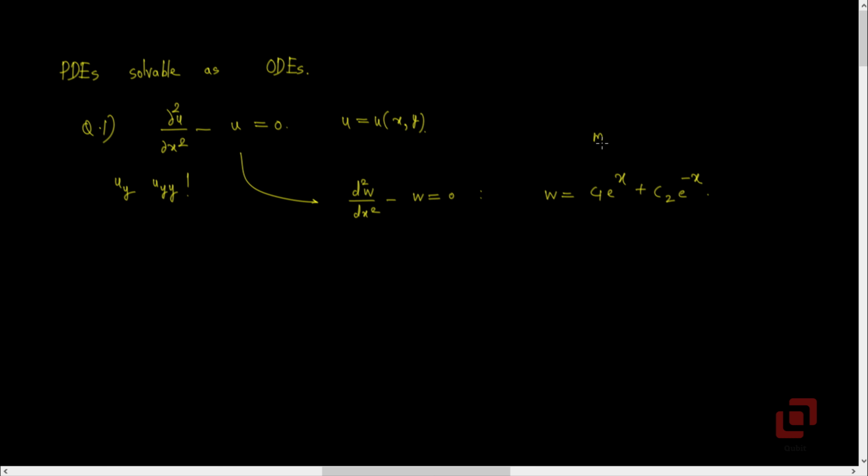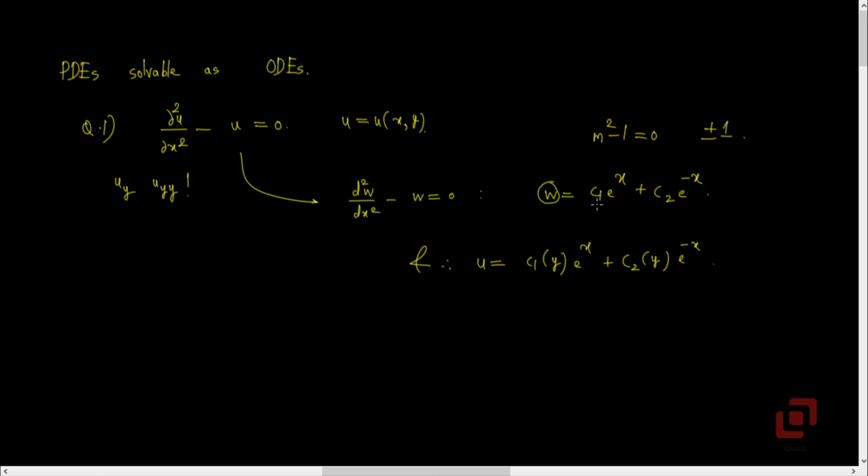Here we obtained the roots of the auxiliary equation m² − 1 = 0, which are ±1. But note that unlike w, u is not a function of x alone, u is a function of y as well. And therefore, u must be equal to c1(y) e^x + c2(y) e^(−x).